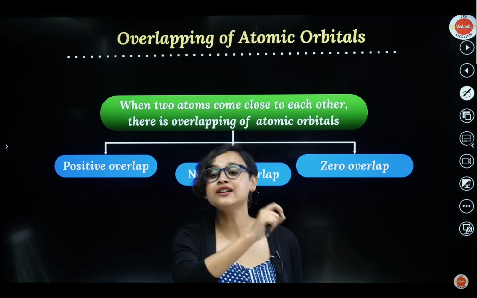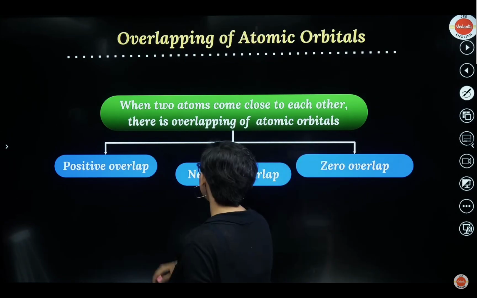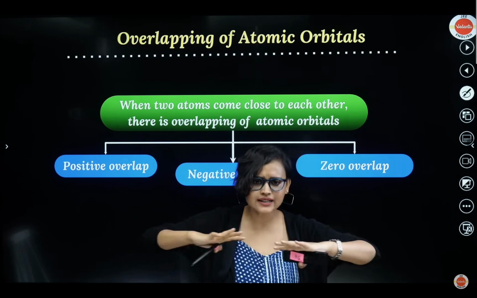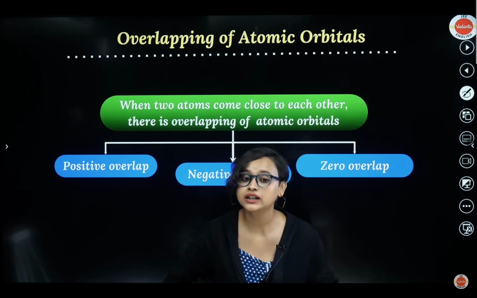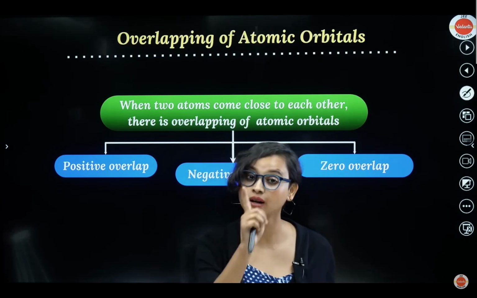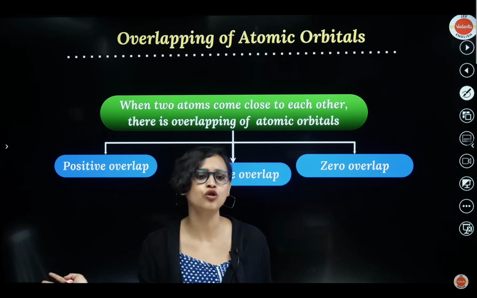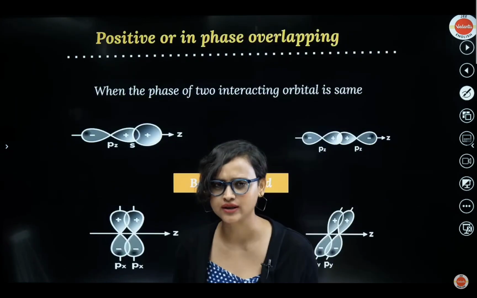Now, there are 3 different types of overlapping. There is positive overlapping, there is negative overlapping, and there is zero overlapping. When two atoms come close to each other, there is an overlapping of atomic orbitals, right? But the atomic orbital overlapping can be of 3 types: positive overlap, negative overlap, or zero. Zero means no overlap, obviously. Zero means no overlapping has happened at all, okay? So what is positive overlap, what is negative overlap?